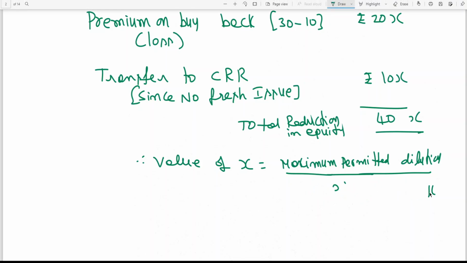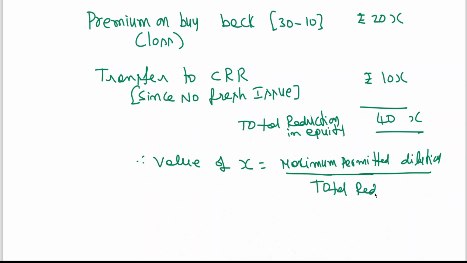Total reduction, sorry, total reduction in equity.